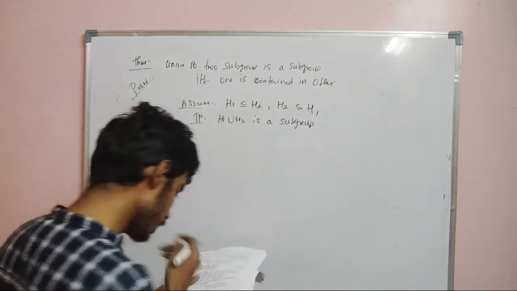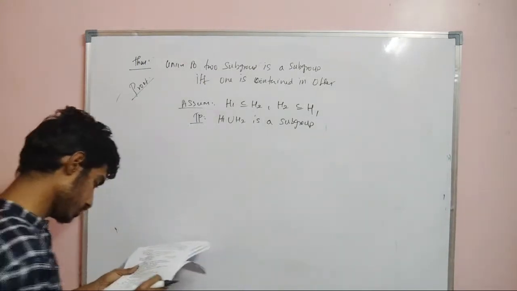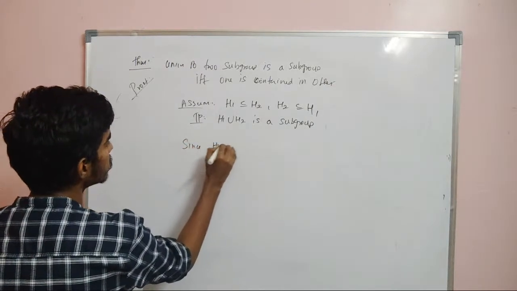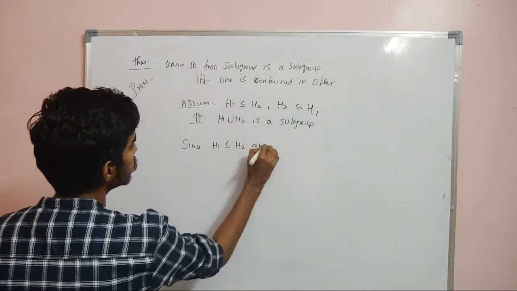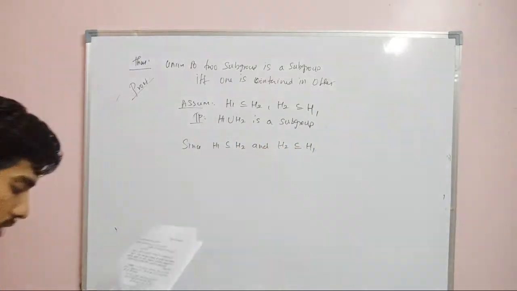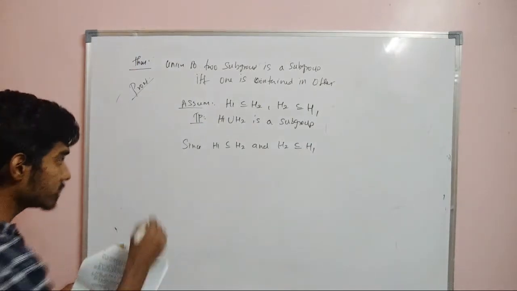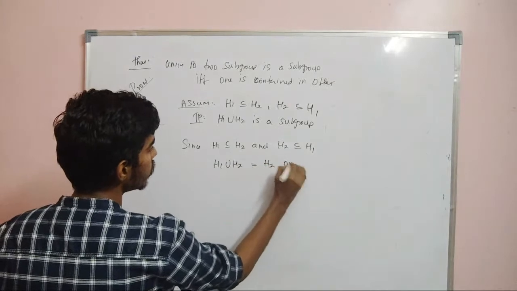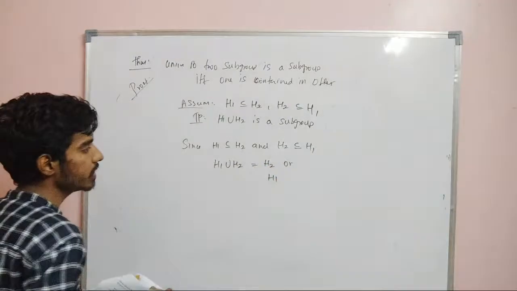Now, since H1 is contained in H2, or H2 is contained in H1, what about H1 union H2? It can be H2 or it can be H1.